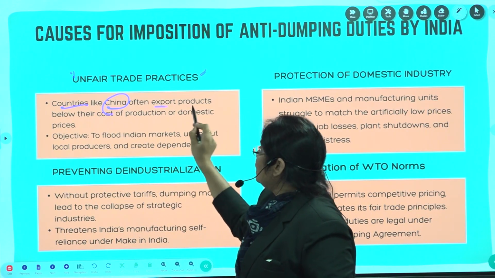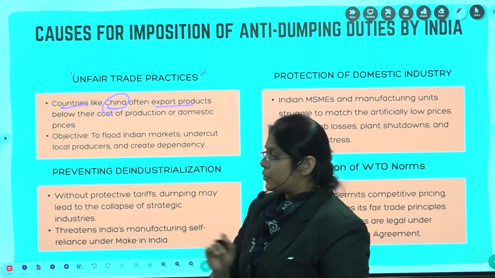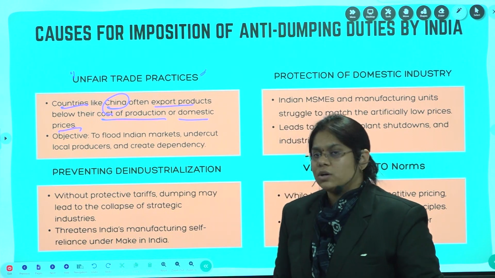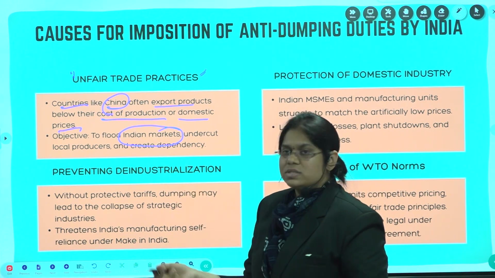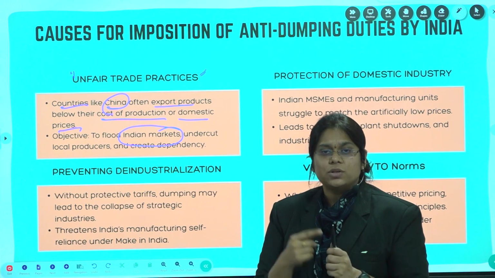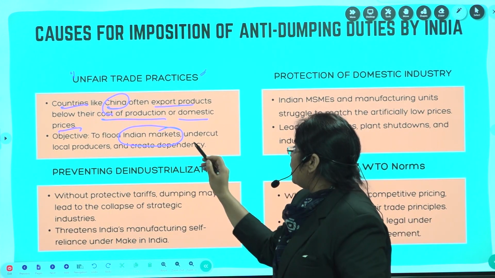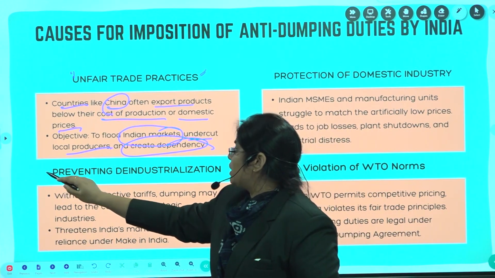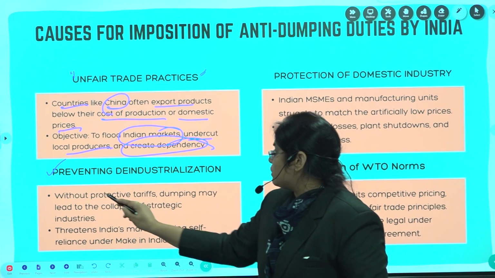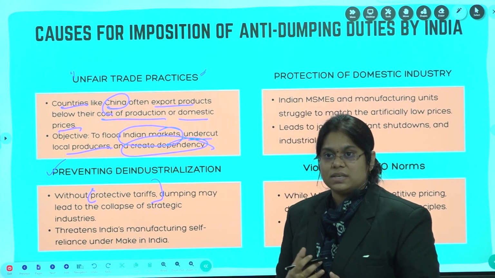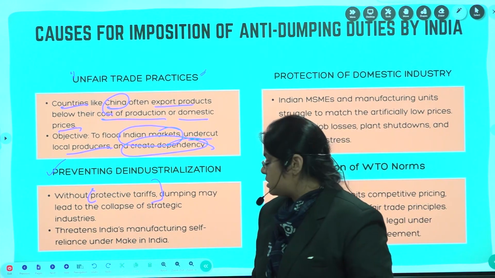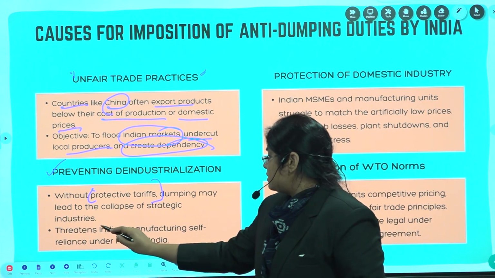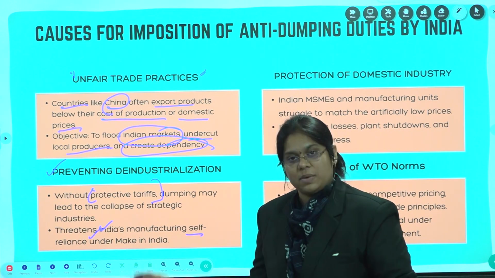Countries like China, in this case, often export products below their cost of production or domestic prices. What is the objective? If you are flooding your goods into the Indian market at low prices, our goods will be affected, okay, and local producers will be undercut, creating more dependency, and also preventing deindustrialization. Without protective tariffs, if dumping is there, it may lead to collapse of industries. For example, Make in India products will be affected, and it threatens Indian manufacturing self-resilience under Make in India, okay.